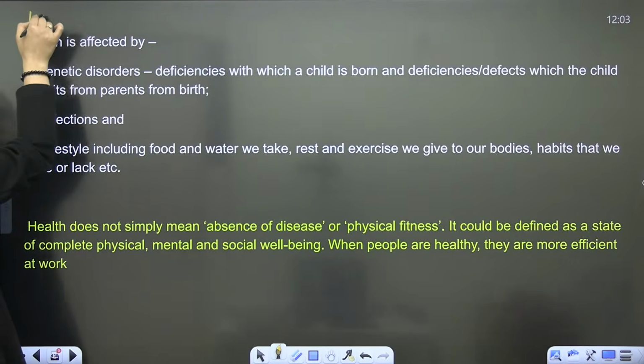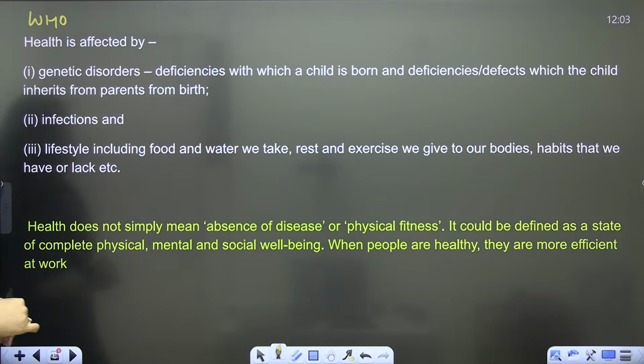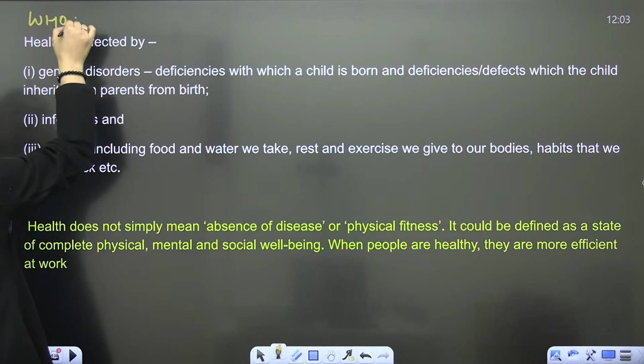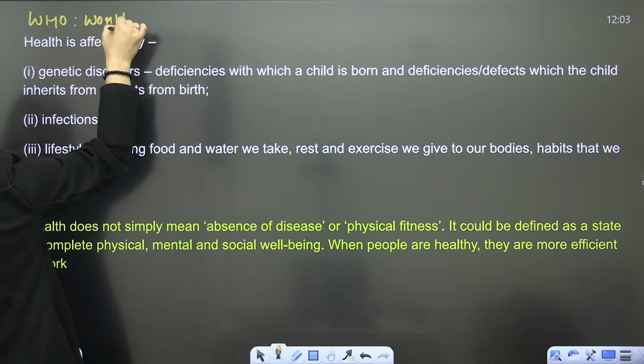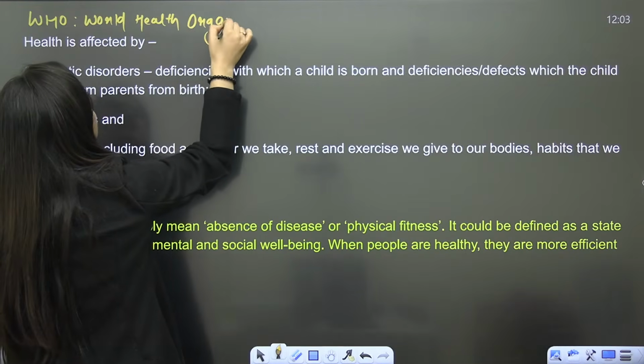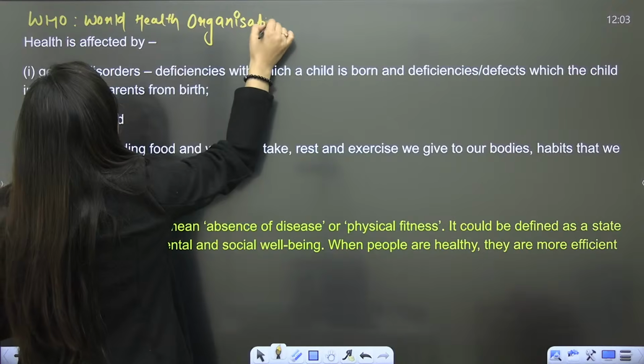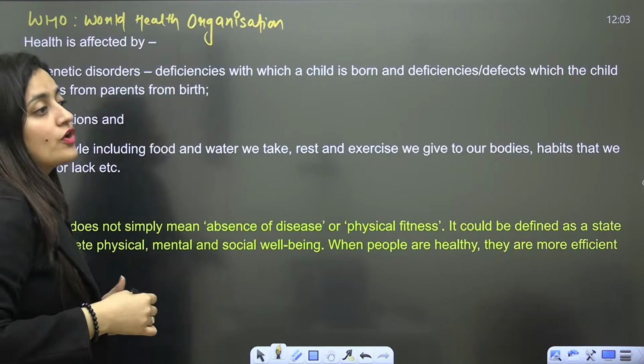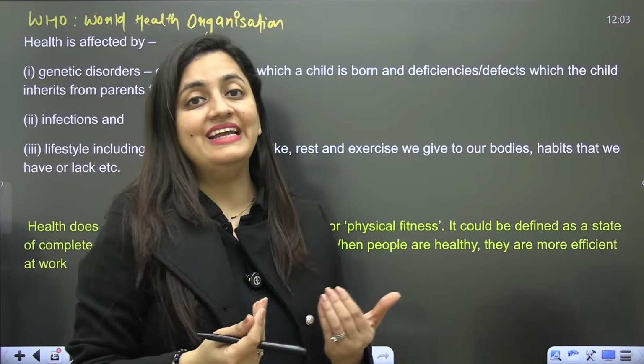So as per WHO, which stands for World Health Organization, when we are saying that somebody is healthy, when we are talking about health, we consider the complete well-being.